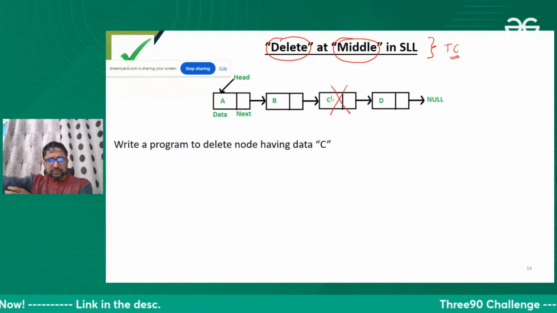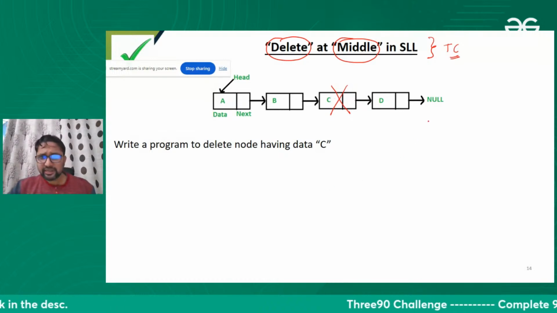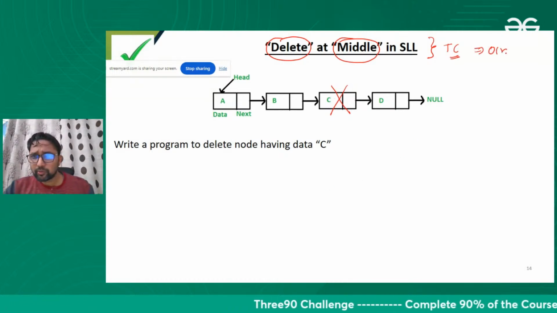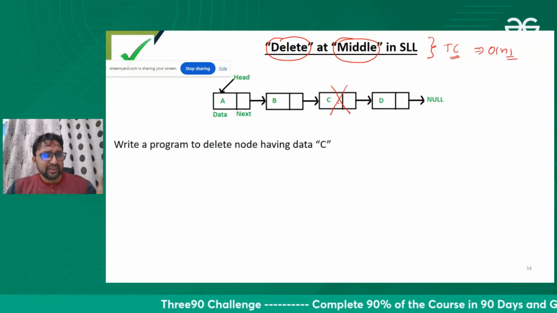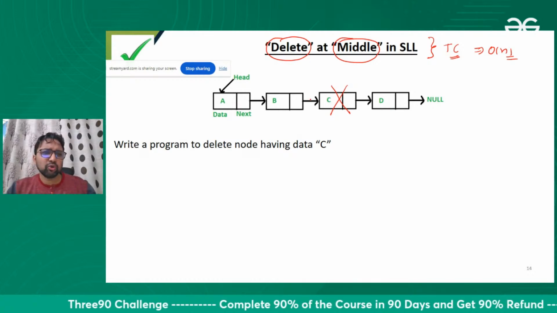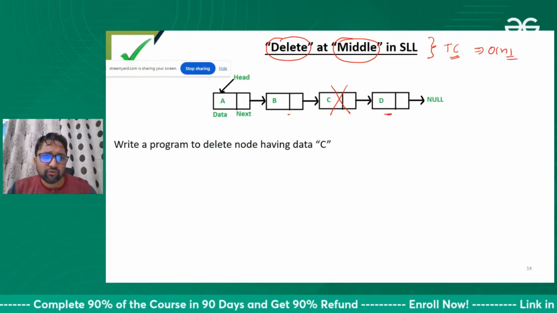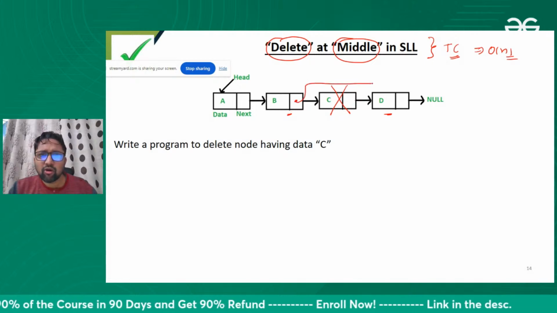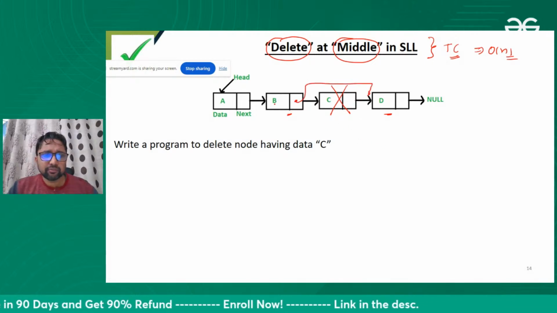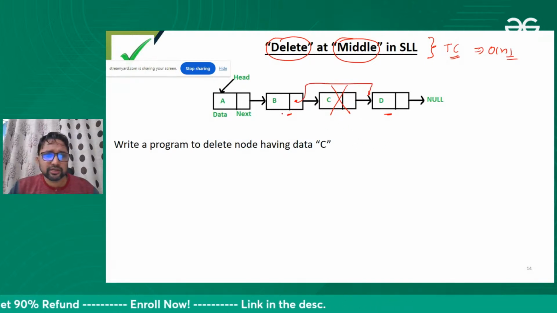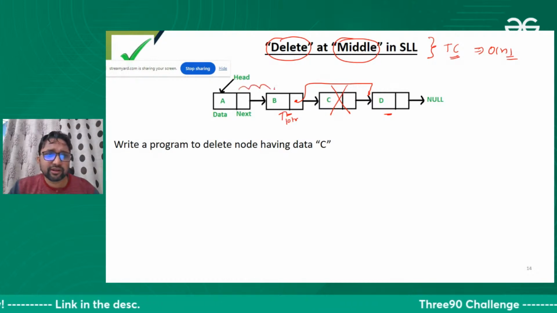Fine. So we want to delete this, and you people are saying this will take order of n time, and you people are right, because you know that deleting will take constant time. What I need to do, simply put the address of this next node over here. That's it. So how will I do it? Very easy. So let me tell you. Okay, let's suppose our ptr is here. First of all, we'll traverse and we will reach up to here.